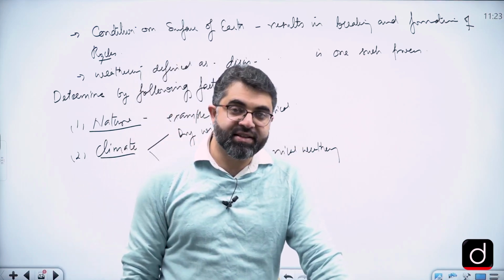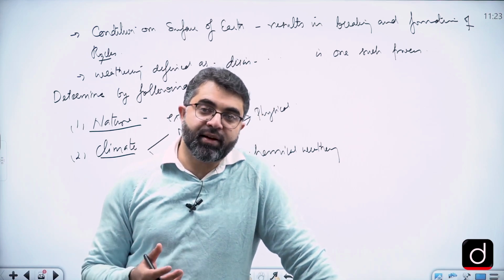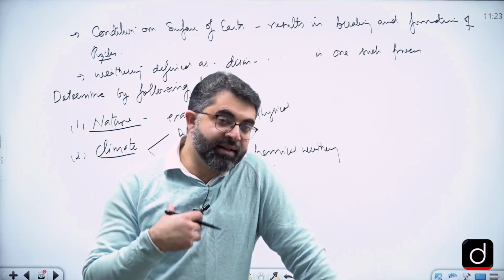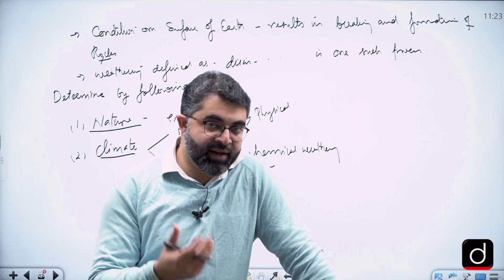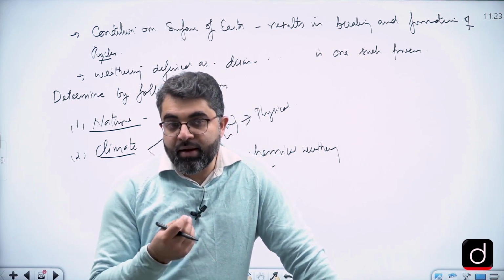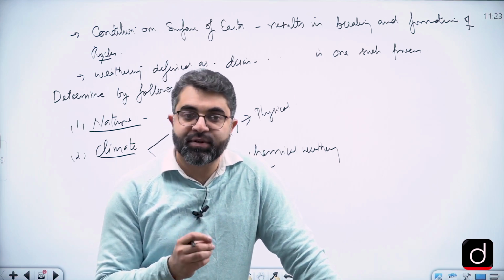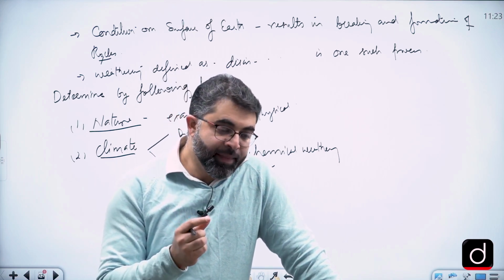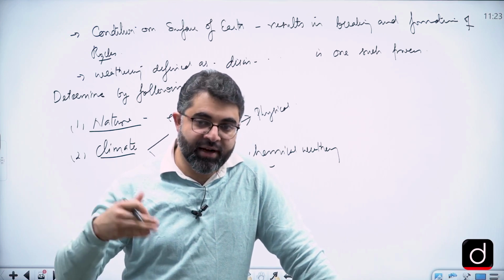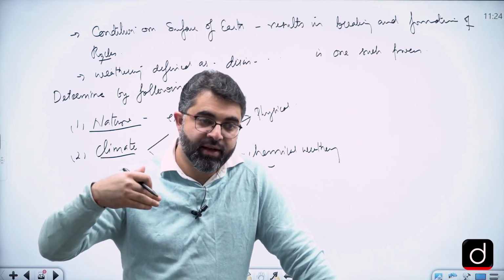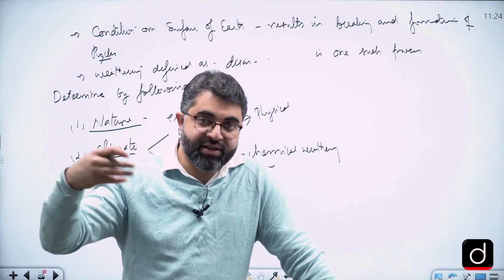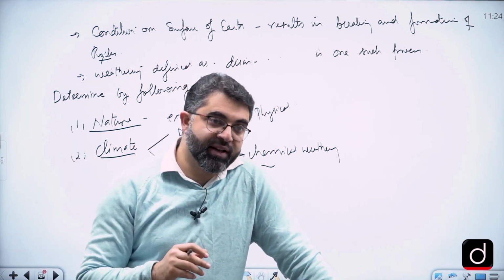And now you can also see, just for the understanding's sake, whether we write it in the answer or not, that in this entire process of weathering, in the regions where the temperature is high and moist conditions prevail, we have colored soil, like red soil, yellowish soil, or lateritic soil.